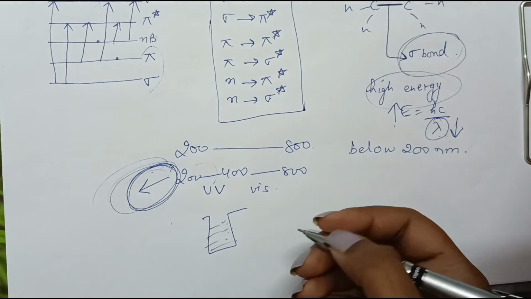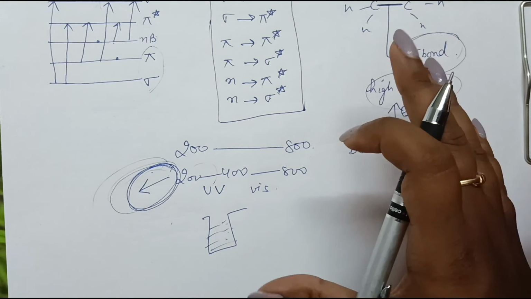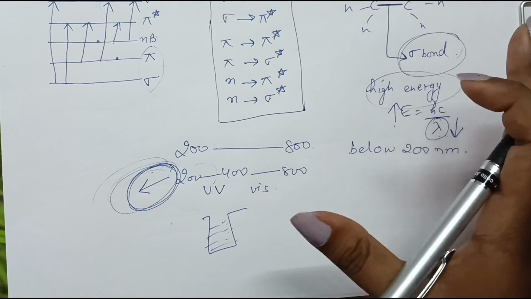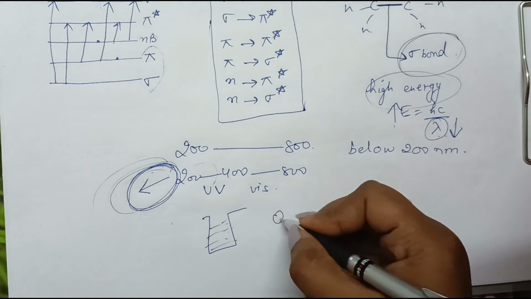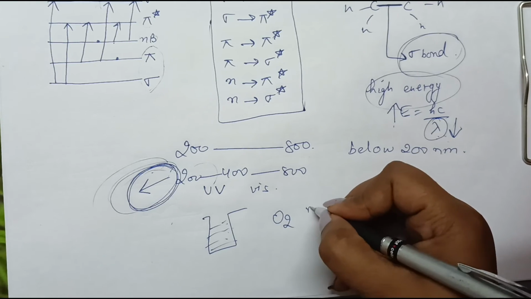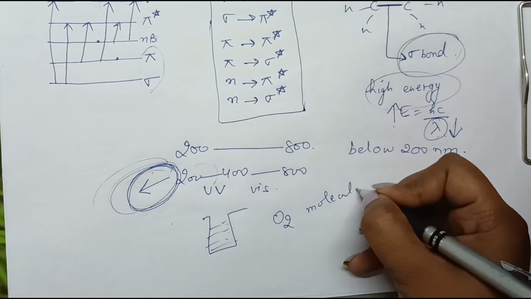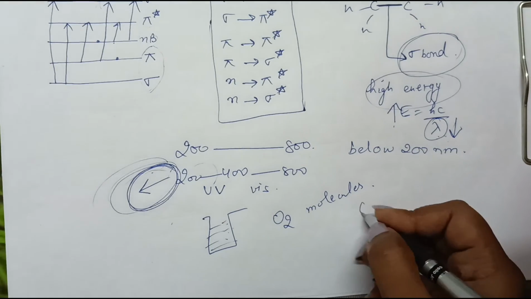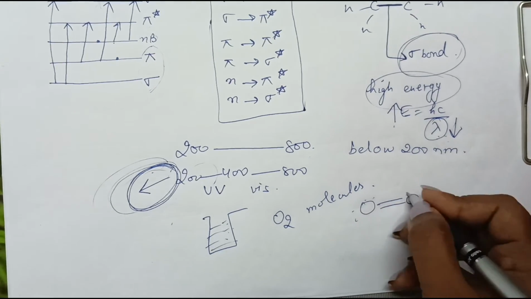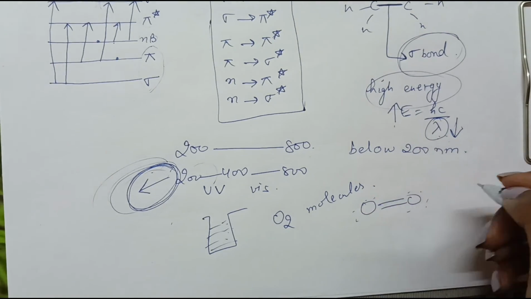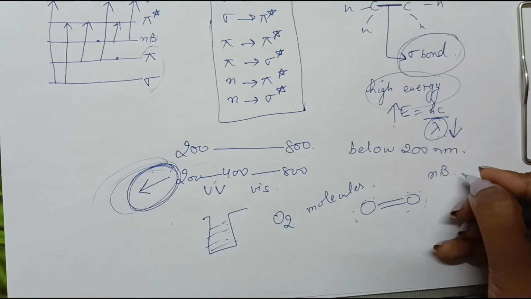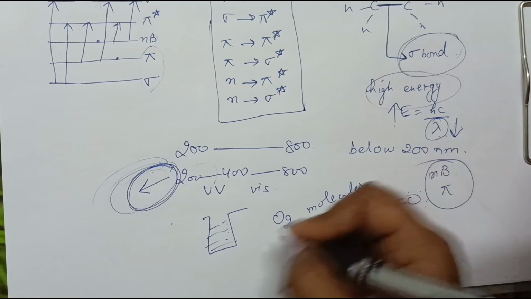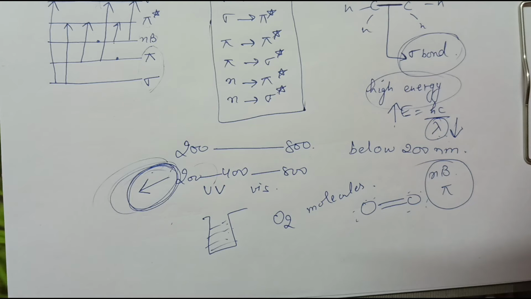Below 200 nanometer, if we are taking the spectra in a normal environment, we also have oxygen molecules, right? If we look at the structure of oxygen molecules, they have non-bonding electrons and pi electrons as well.